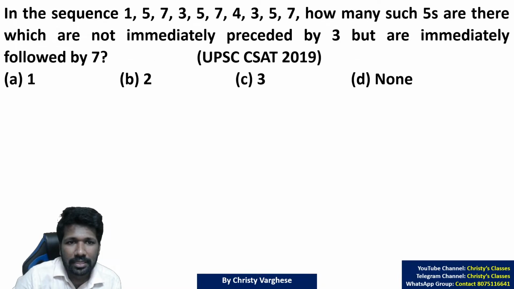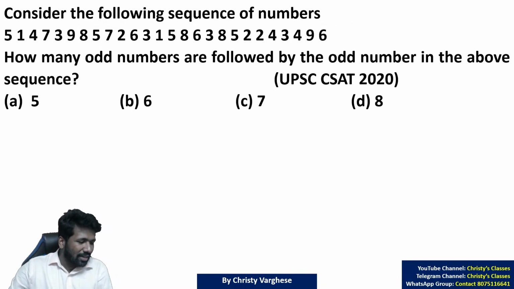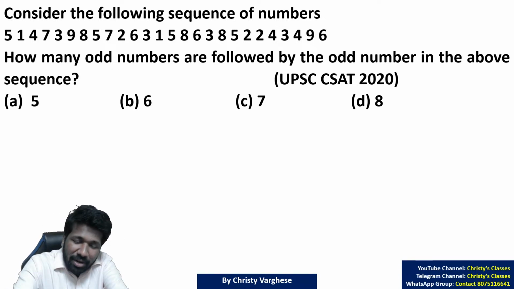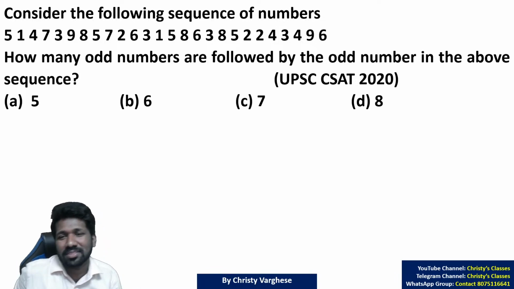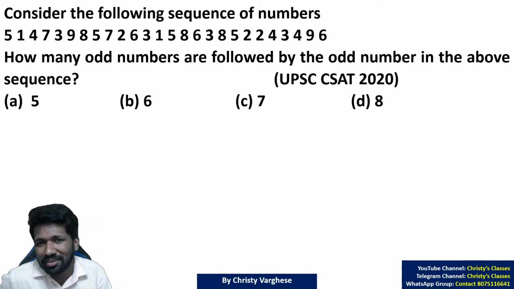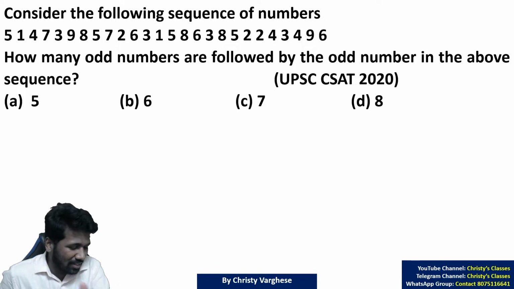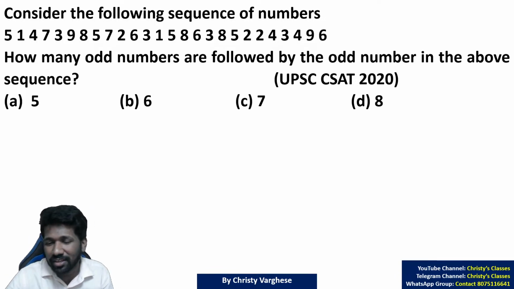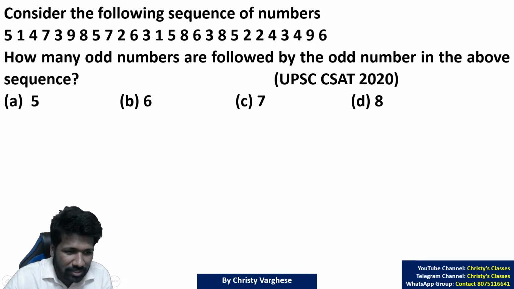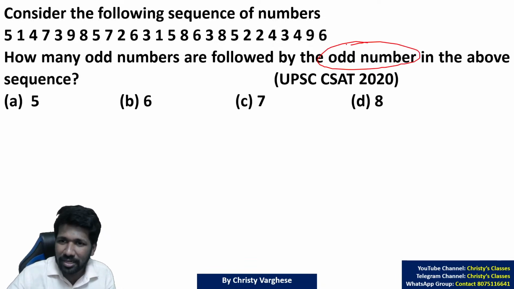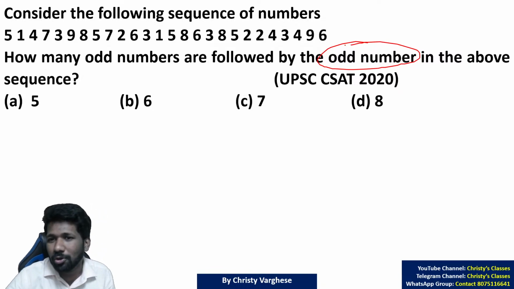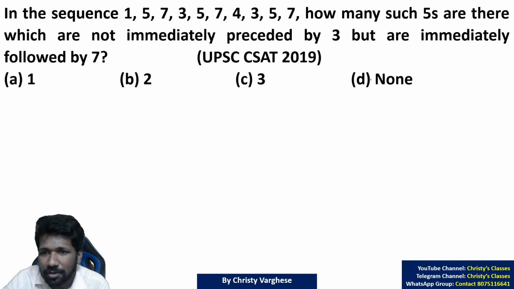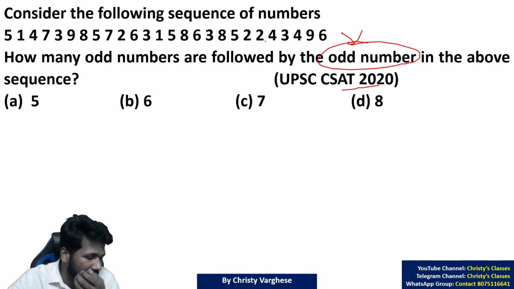We cannot conclude that this is a number system question. It's a reasoning problem based on number system. Reasoning actually doesn't have much math in it, it is just observation. But you should know what an odd number is to do this question. That is why I am including this in the miscellaneous number system questions. But this is actually a reasoning question. Without knowing odd numbers, you cannot do this question. This question was asked in 2020. A similar question was asked in 2019 also. So try this question super fast.